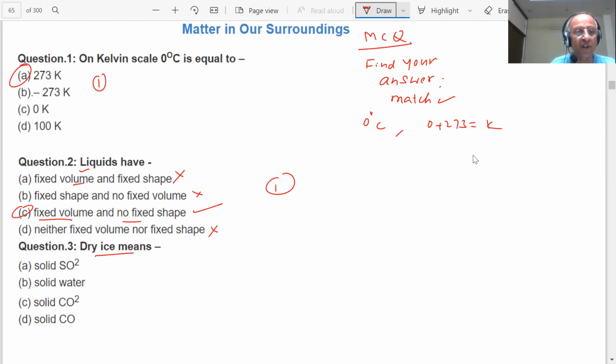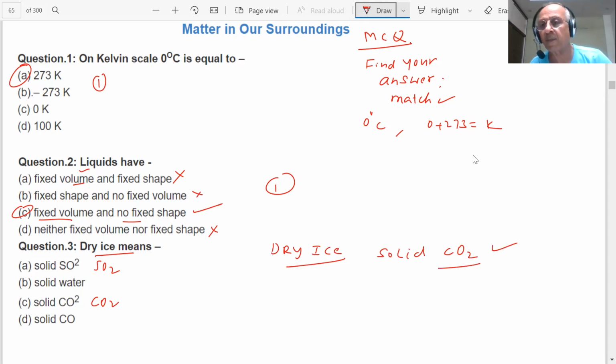Next question. Dry ice means, this is SO2, this is CO2. What is dry ice? We told you what dry ice is, students. Sir, solid CO2. Dry ice is solid CO2. How is it formed? When you compress carbon dioxide gas at very high pressure. So which is the correct answer? C is the correct answer.